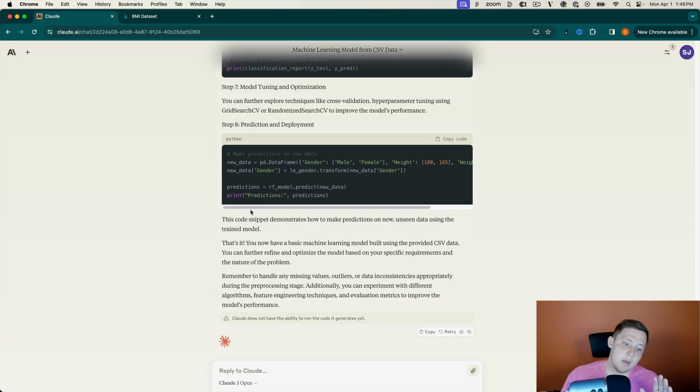So it just finished uploading. But what you're noticing here, if you're familiar with ChatGPT, is that none of this is actually run. This is solely just telling us code. That's not great. You can see down here on the bottom that Claude does not have the ability to run the code it generates yet.